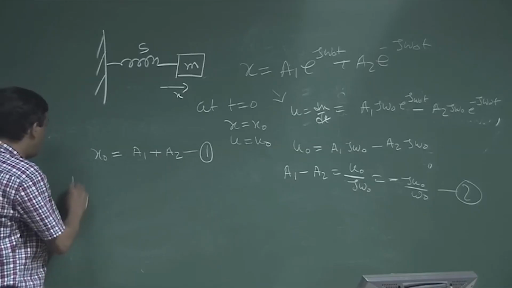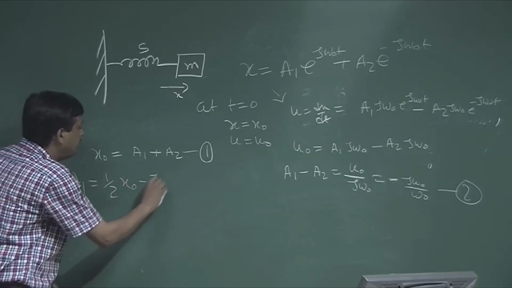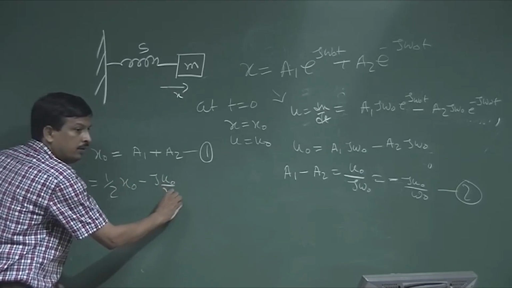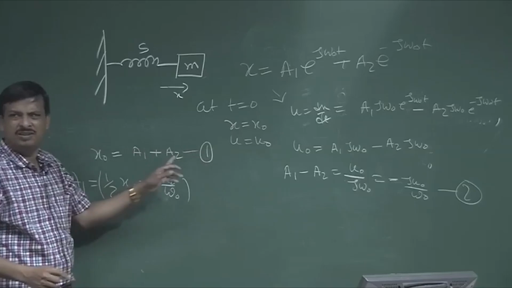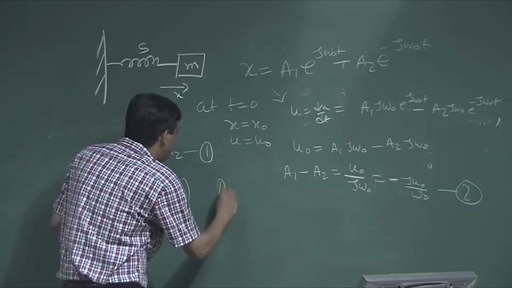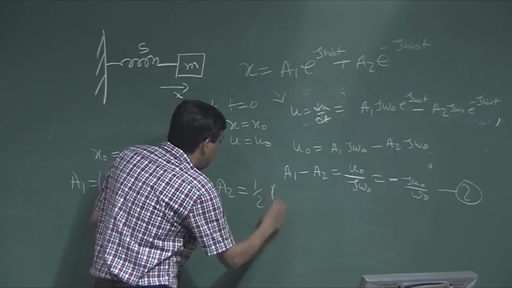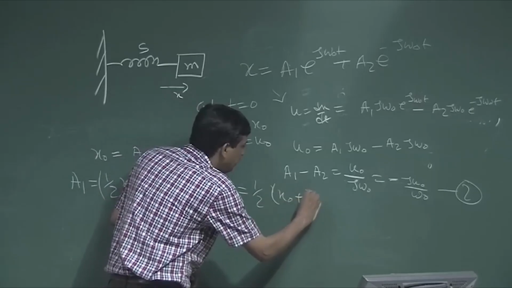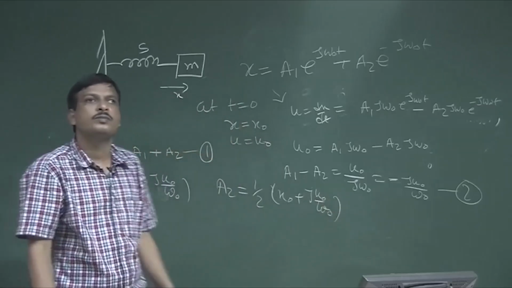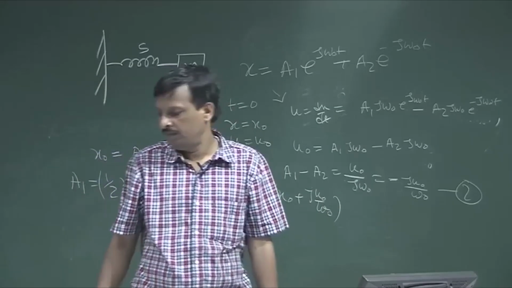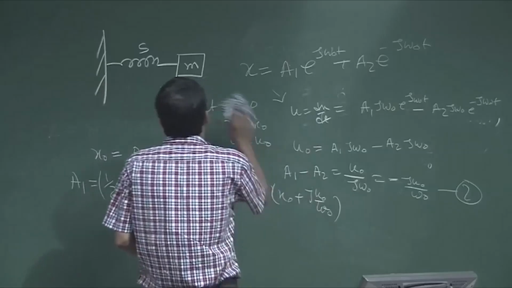So, what is the value of a1? a1 will be half of x0 minus j u0 by omega 0. Just substitution. And a2 will be half of x0 plus j u0 by omega 0. So, I got the value of a1, a2. If I put the value of a1, a2, I should get the solution.